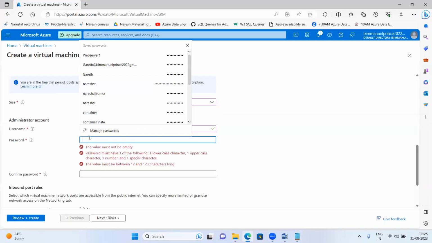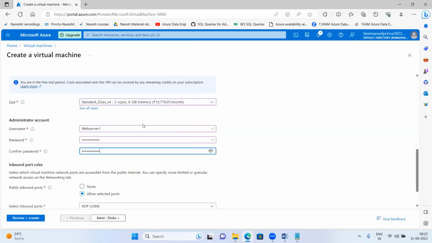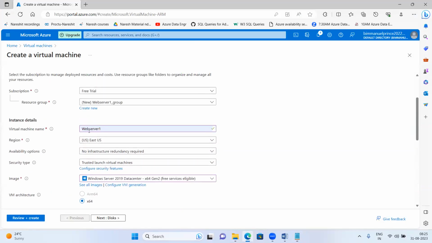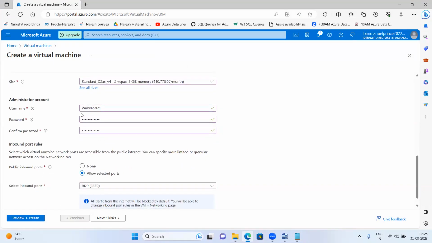See, guys, this is the server user admin name to connect to the server. This is the server name which will get recognized, the virtual machine name. Web server one means our VM will be recognized with this name, web server one. And this is the user admin credentials. When we want to log in, when we want to connect to the server, then we'll use this username and password. Okay, fine.